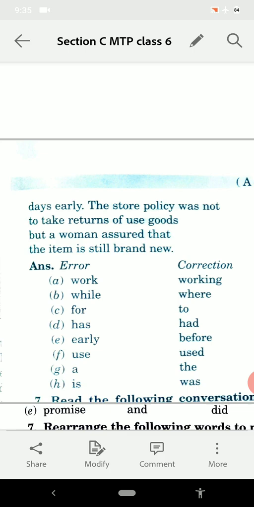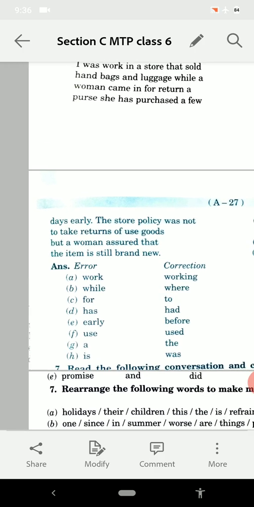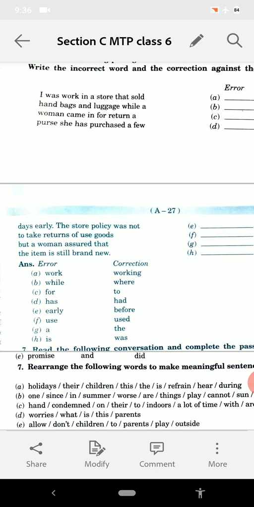Work, working, while, where, for, to, has, had, early, before, use, used, a, the, is, was. These are the corrections in every line. 8 lines are there and 8 corrections and errors are here.